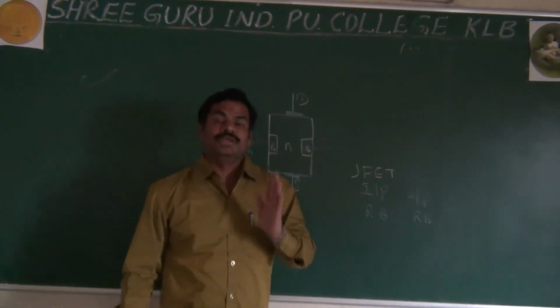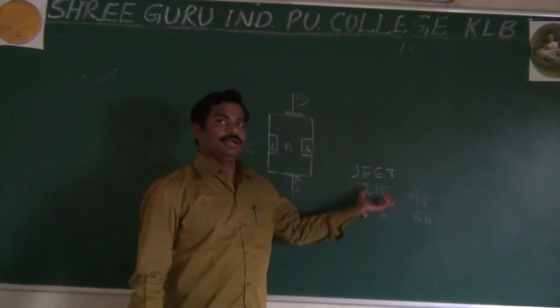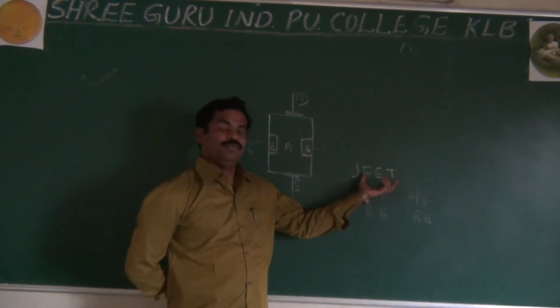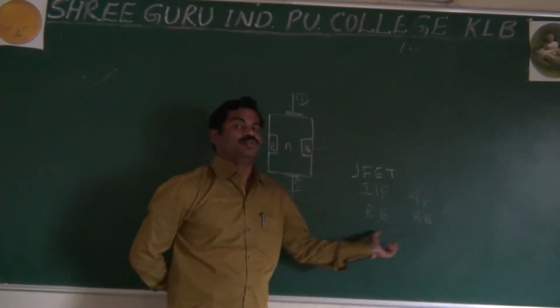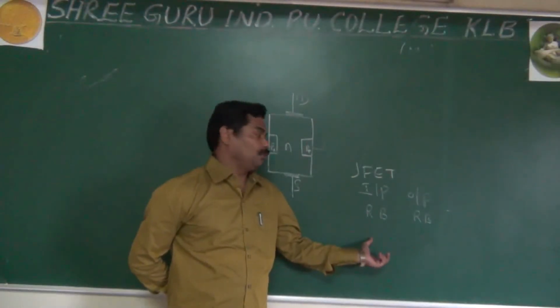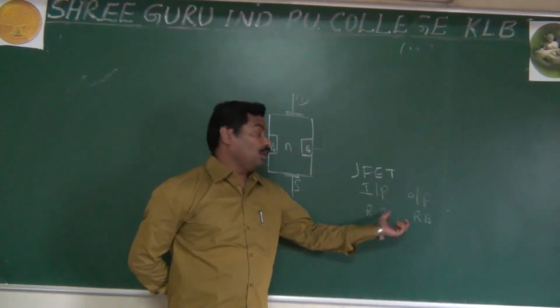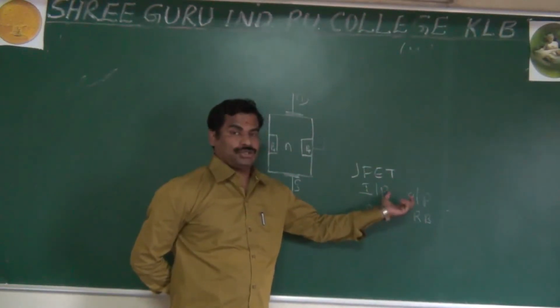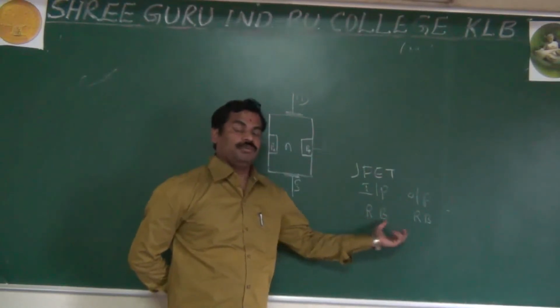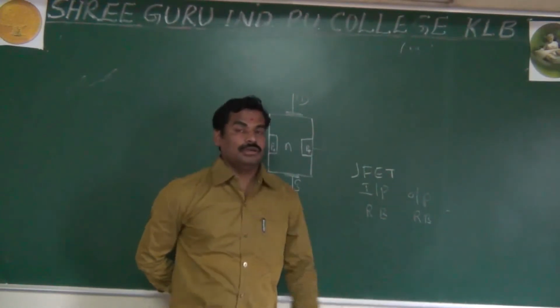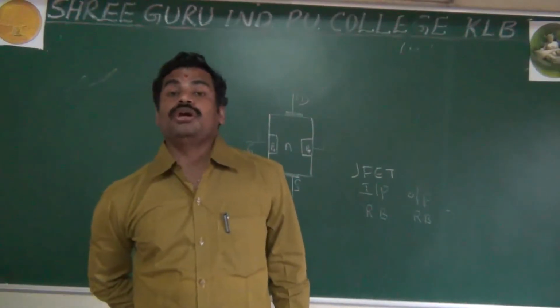It means that in the JFET, why are you using reverse bias, input as well as output? The important thing is to control the flow of majority carriers.